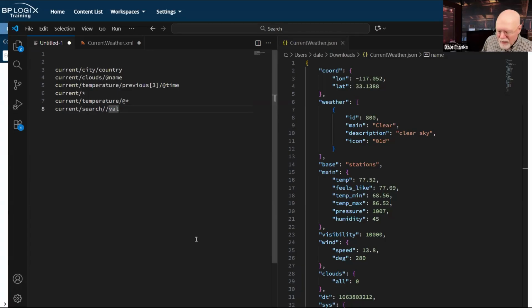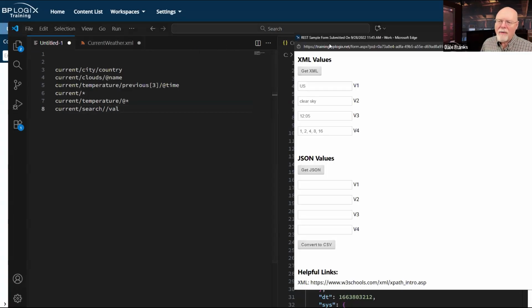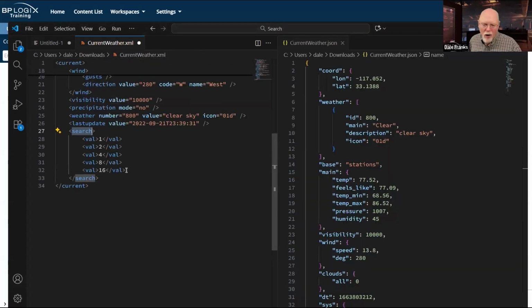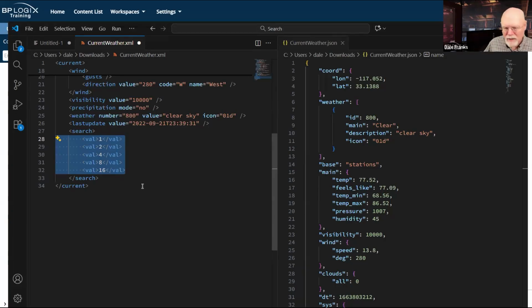Now, in this case, I have all of these fields marked val. This is what I wanted to look at. So these are all called val. So if I do current slash search slash val, it's going to pull 1, 2, 4, 8, 16. And if I do current slash search slash asterisk, it will give me all of these same values too, because they're all called val. Those are the only values that exist.